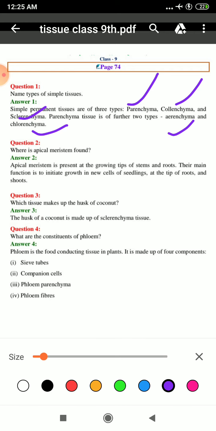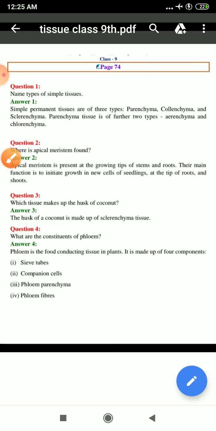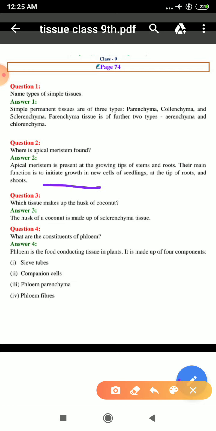Second question is: where is apical meristem found? As the name suggests, apical meristem is present at the apex, at the tip of your stem and root. Clear? And what is its main function? Their main function is to initiate growth, producing new cells of the seedling at the tip of the root and shoot. It will provide height to your plant. Understood?